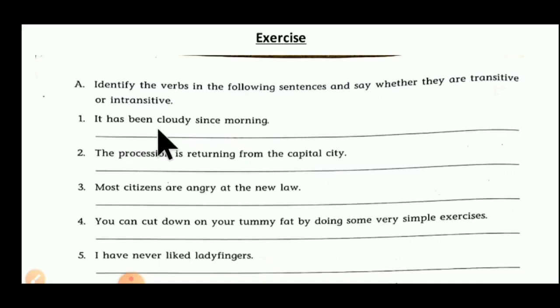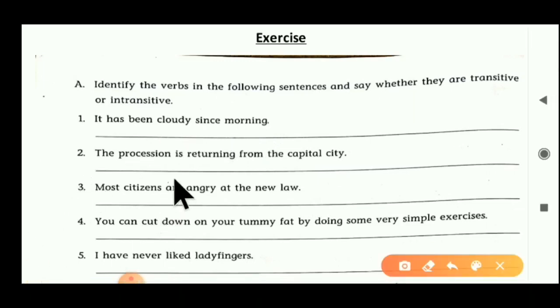It has been cloudy since morning. Here 'has' is used as a helping verb and 'been' is the main verb. So after 'been', is there any object? We have to find out. If an object is there, then it becomes a transitive verb. If an object is not there, then we have to say that it is an intransitive verb.